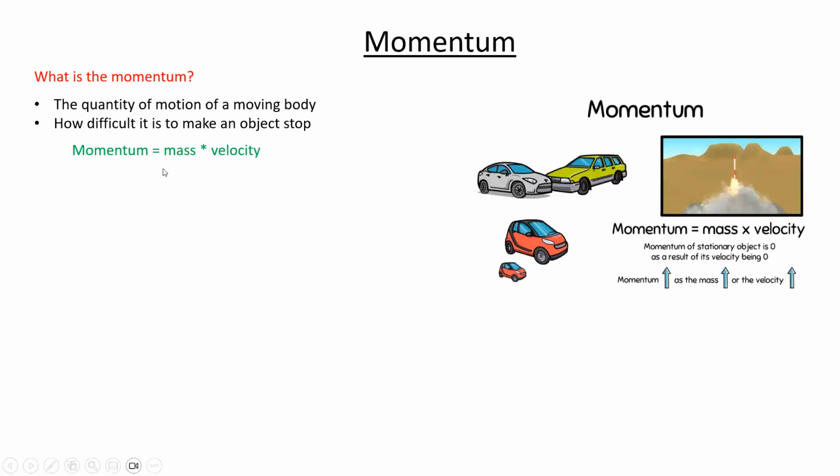Momentum can be represented by mass multiplied by velocity. So the momentum of a stationary object will be zero, because the velocity in this case equals zero. If we have a velocity and a mass for an object, then we will have momentum. This momentum is directly proportional to mass and velocity. Any increase in velocity or mass will result in an increase in the momentum.